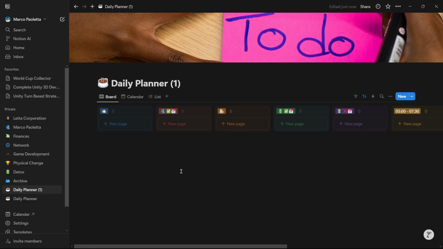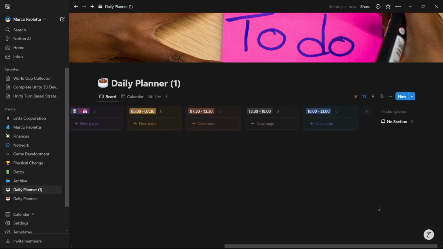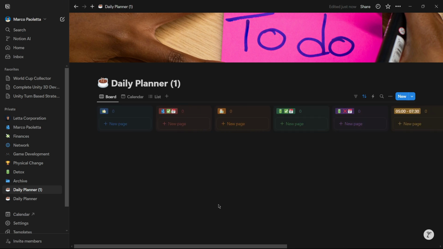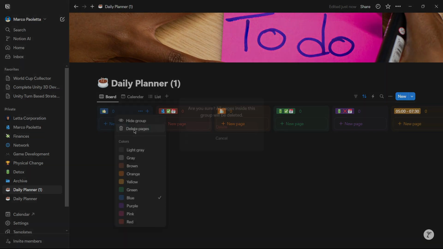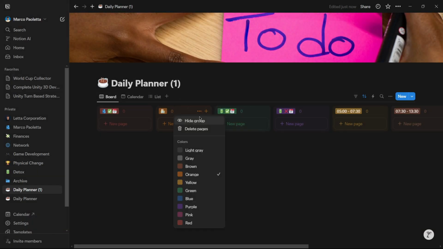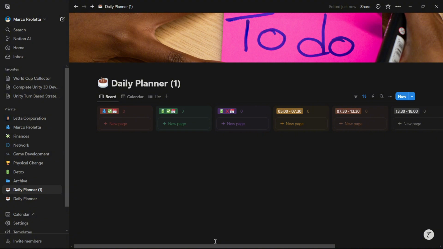Now you should right away go and install Notion on your PC. If you see here 2 daily planners, this is the actual daily planner that I've got over here to organize myself, and this one is just a copy without the content, because I do have some private stuff that unfortunately I cannot show. I will just delete these 2 groups because explaining their story would be a little bit long. But basically the key thing is that you get everything super organized.